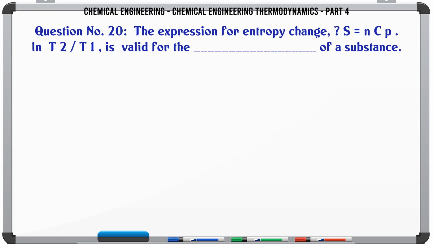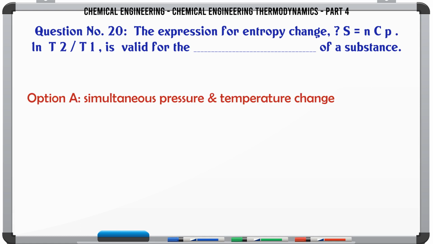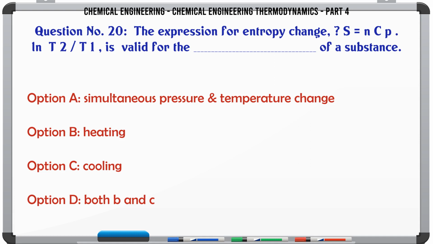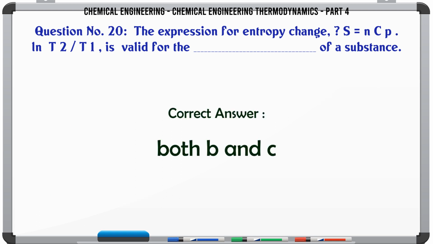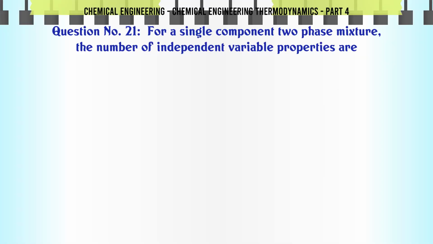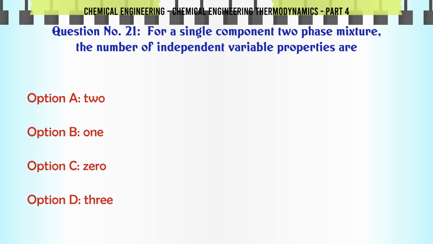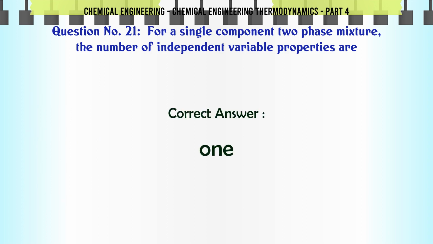The expression for entropy change ΔS = nCp ln(T2/T1) is valid for the of a substance. A. Simultaneous pressure temperature change. B. Heating. C. Cooling. D. Both B and C. The correct answer is both B and C. For a single component two-phase mixture the number of independent variable properties are A. 2. B. 1. C. 0. D. 3. The correct answer is 1.